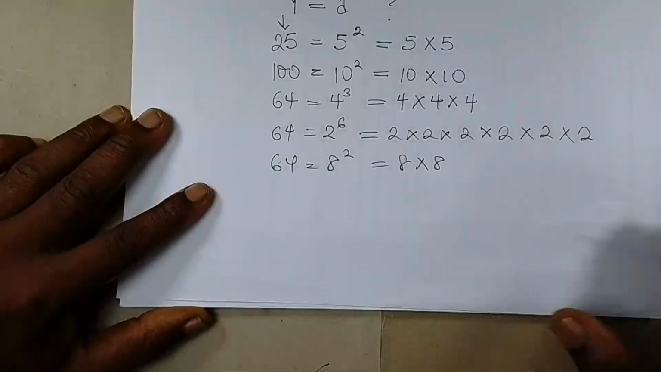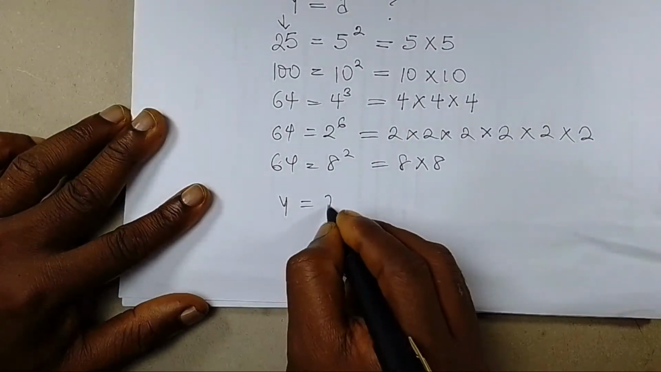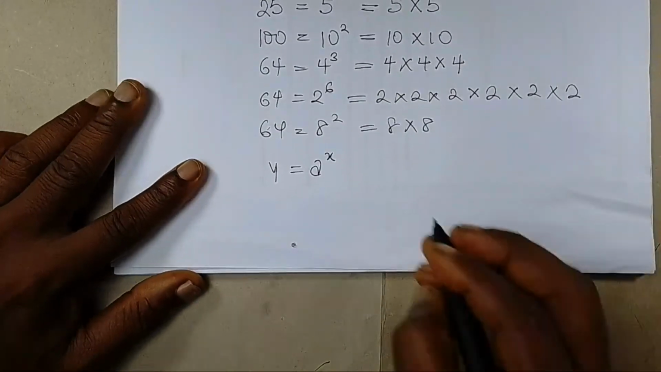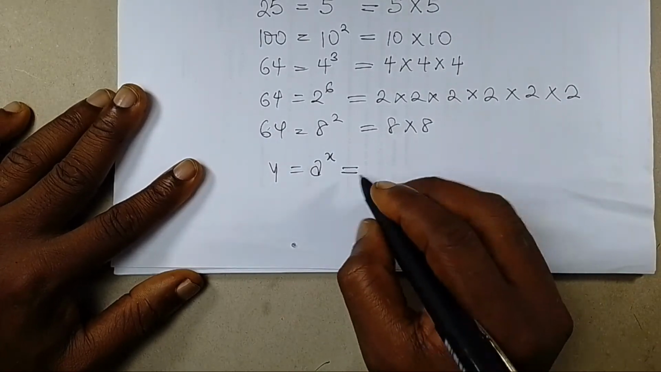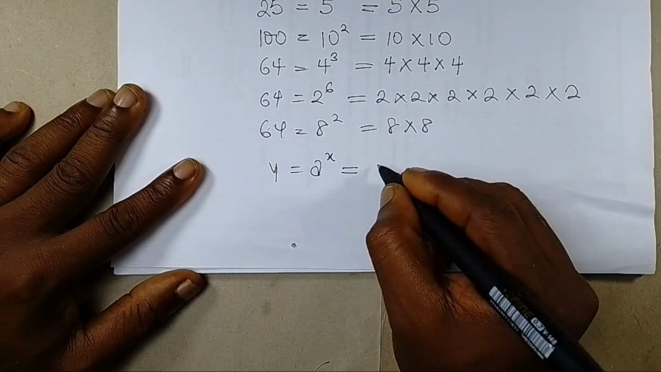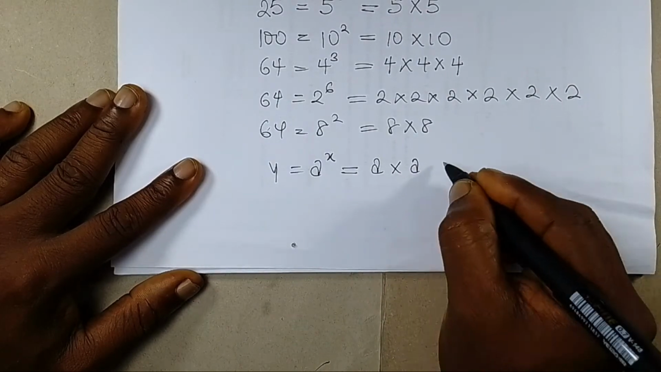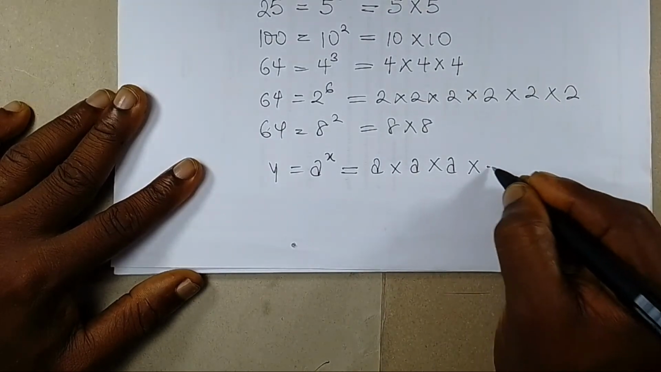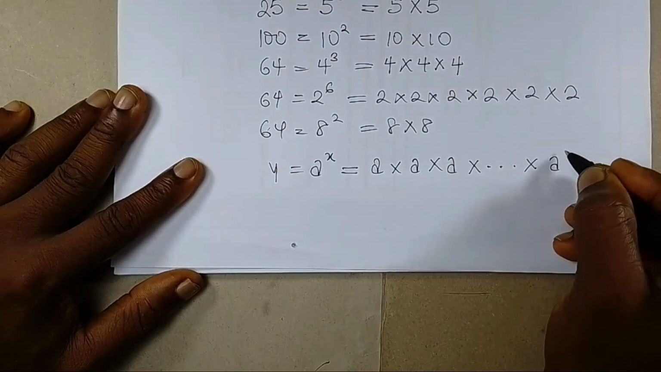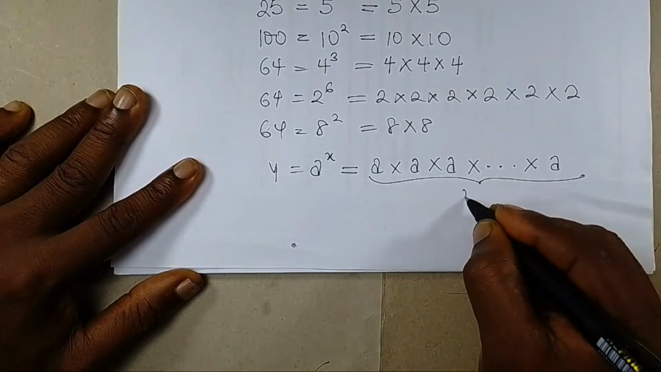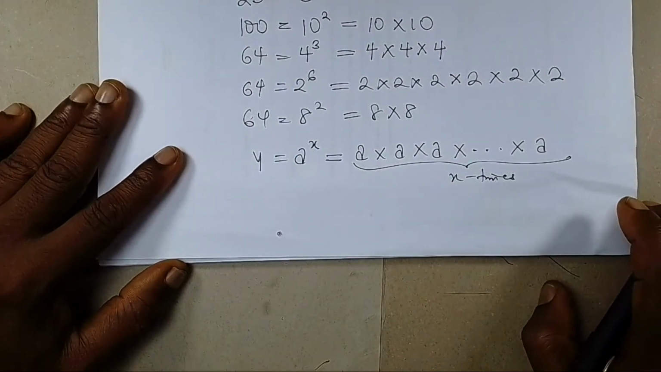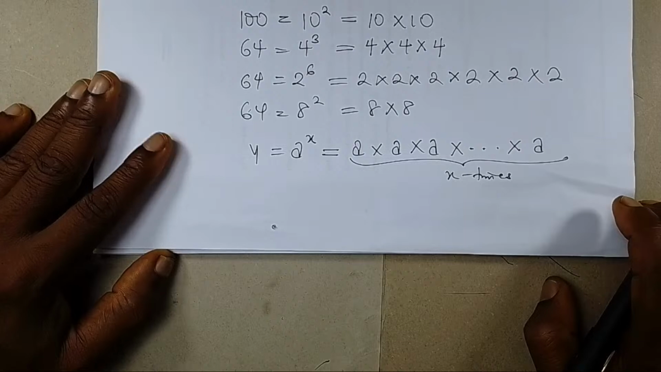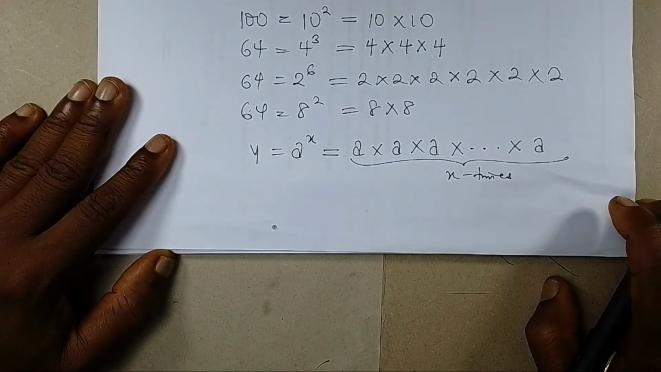Now, that being said, if y is equal to a raised to the power x, it means that we can use what is called an expanded notation to say that y equals a raised to the power x means multiplying a by itself x times. Now, please take note of this notation. We are going to be using it in our proof of the laws of indices.